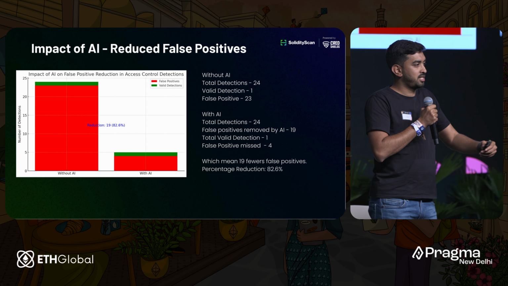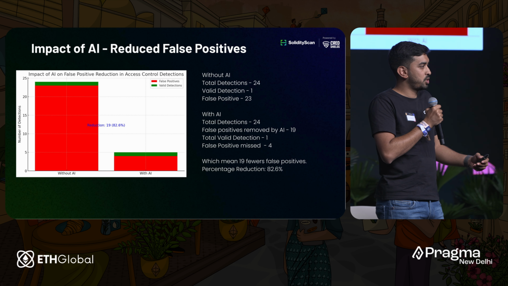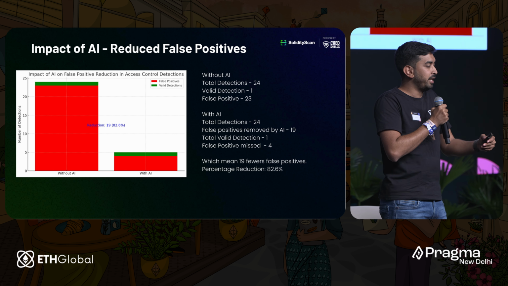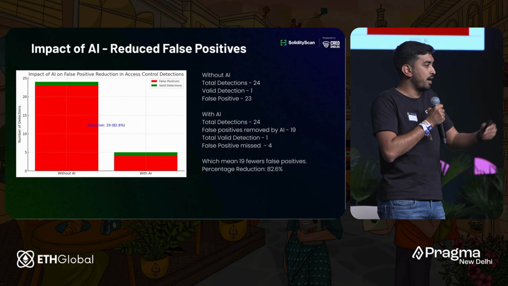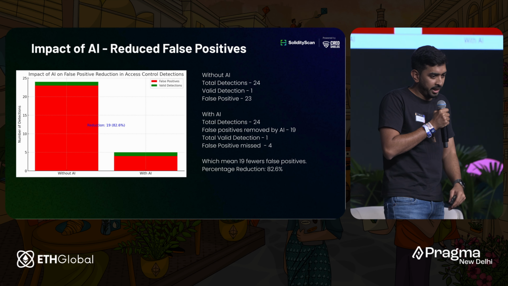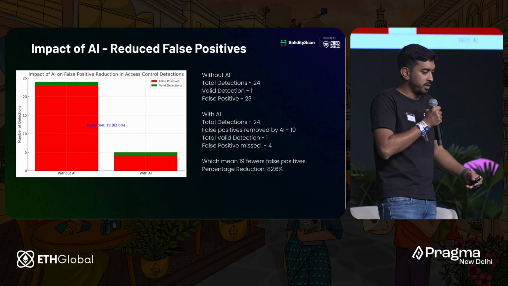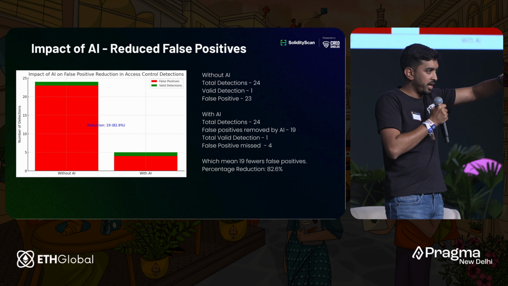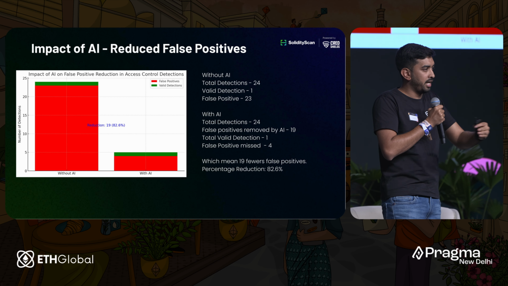So what was the next step? We have solved the problem of reducing false positives, but even vulnerabilities can have different ranges, different variations, etc. So we came up with the multi-agent model, where there is a simple master-slave concept. There is one AI which distributes the task to multiple AI agents.